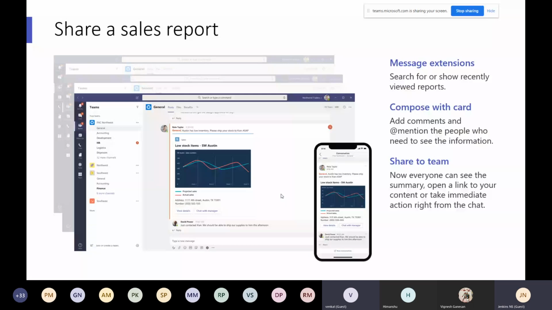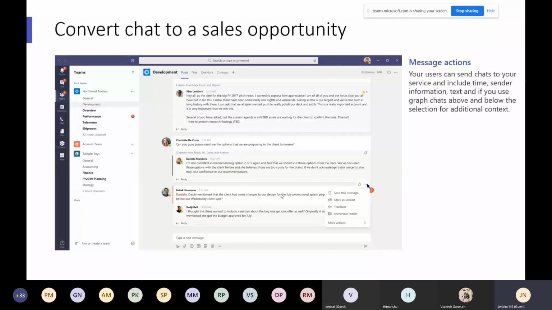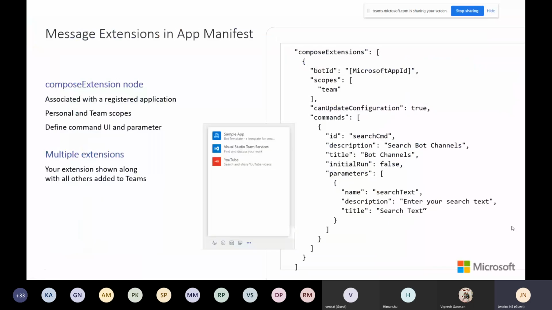Okay, you can use the message extension, and the same way you can see the message actions will be there. You can use message action. And the code, I'll show the part here. When you go for a bot message extension, you can think about the bot first. We have the Microsoft app ID added here, and we have the commands for the message extension, and we can see the parameter: what are the things you want to pass to the search. Whenever I'm typing something, it's not coming, right? The same thing: you need to provide the information, get it from the service, and display it back.